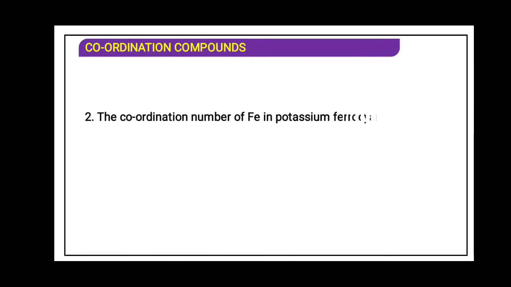Next question. The coordination number of Fe in the potassium ferrocyanide complex is, as you know very well, how to find a coordination number: the number of ligands attached to the central metal atom. We will study the naming in the IUPAC nomenclature of coordination compounds, so as of now try to understand. In potassium ferrocyanide there are 6 cyanide groups attached to the central metal atom. So obviously the answer will be 6.